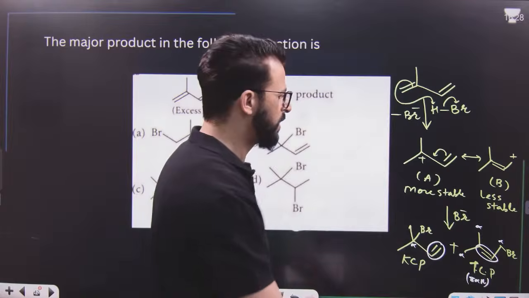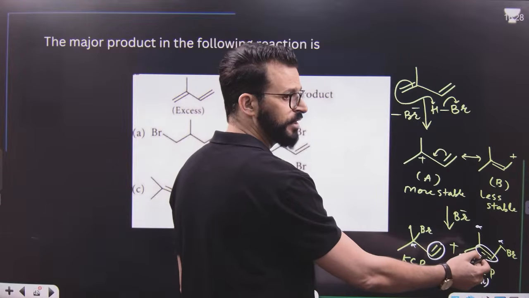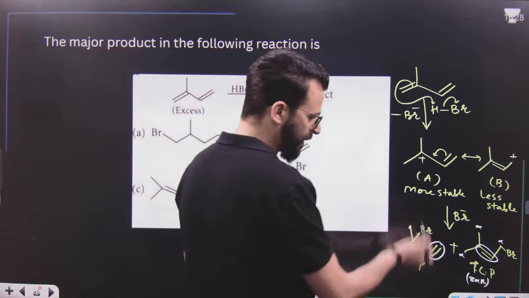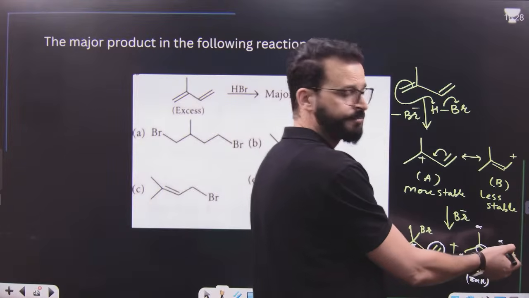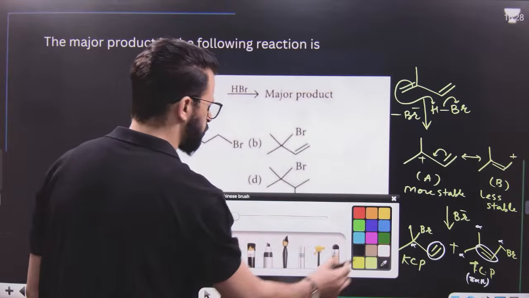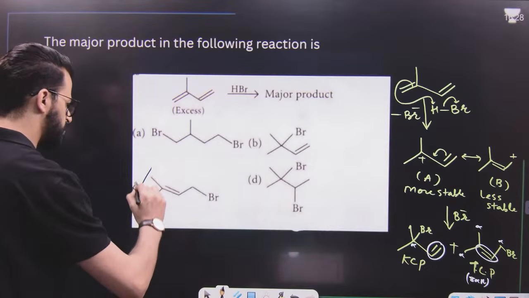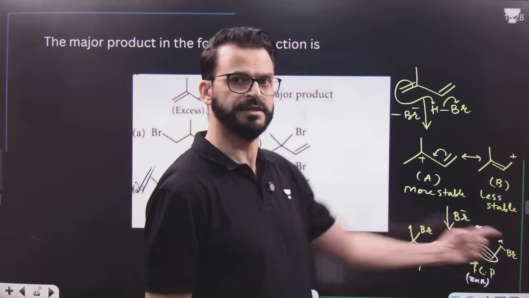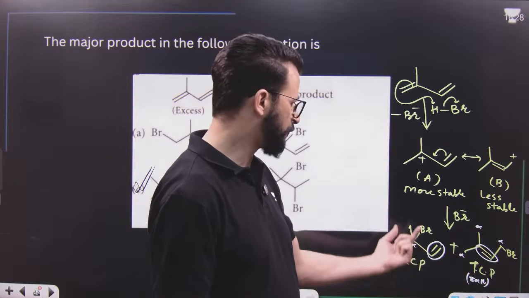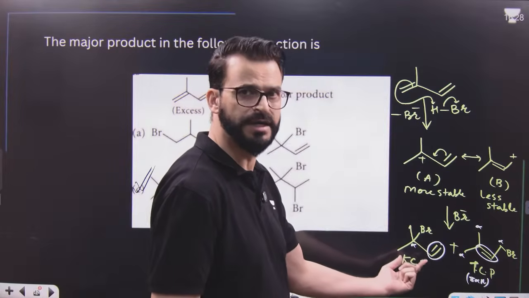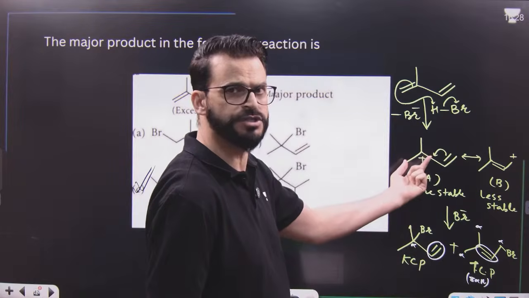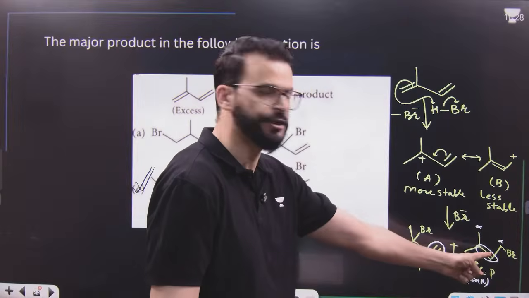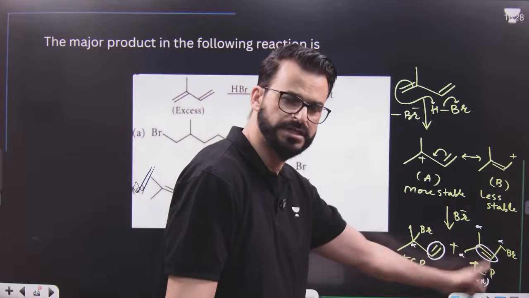But listen, the thermodynamically controlled product will obviously be the major product because this is more stable as compared to this. Once this is formed, it will get converted to this one. So the major product of this reaction is, remember, this one, because this gets finally converted to that. The rate of formation of this will be more because it is the kinetically controlled product, formed from the more stable carbocation, but finally that will become the major product because this will get converted to that, as this is less stable as compared to this.